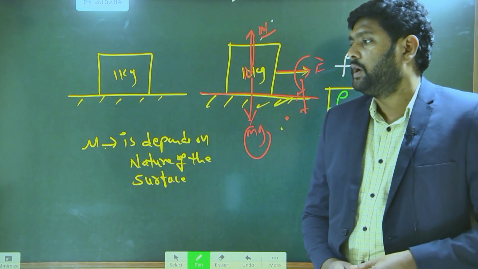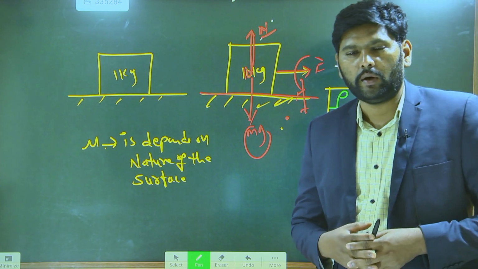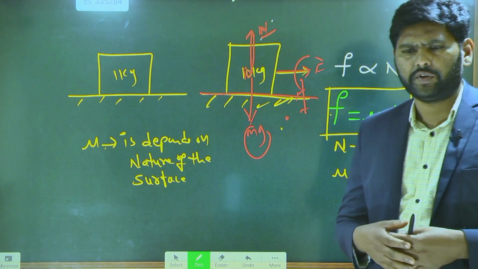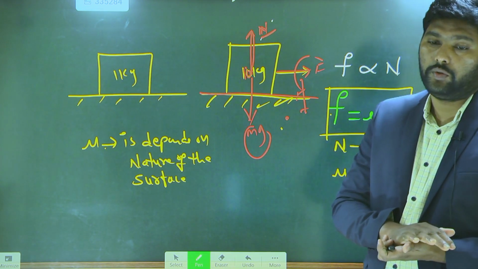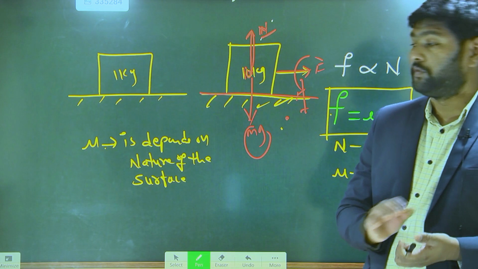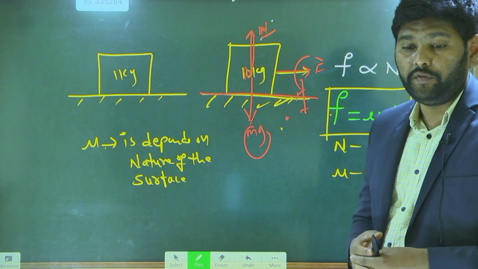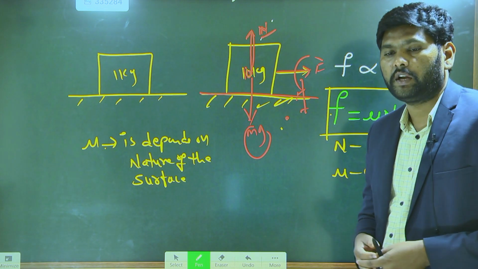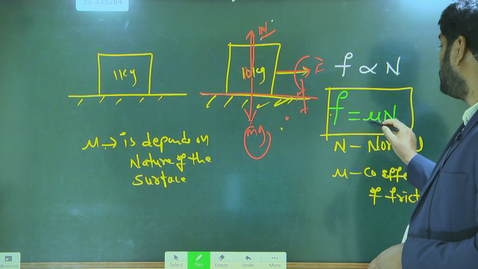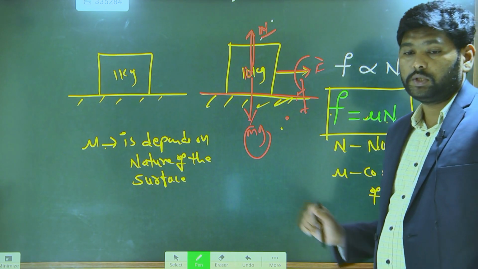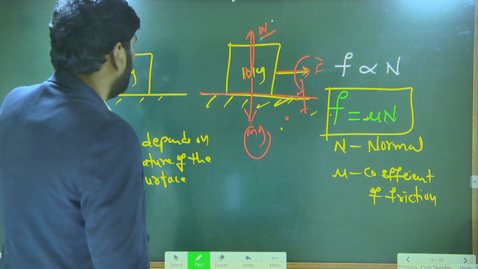Suppose the surface is very smooth, you will get very little friction force acting on the bodies. If it is very smooth, you cannot get any friction force. If it is a very rough surface, you will feel more friction. So this roughness and smoothness is represented by this mu. Got it? So this is the general formula for friction.